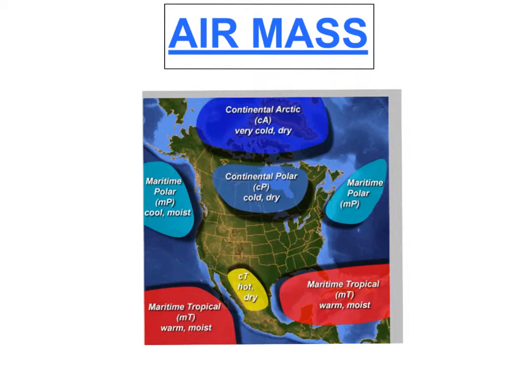We're going to look at air mass. As you can see, it's very hot and dry in the south, and there's a maritime polar also in the south of the United States, and another maritime tropical in the southwest. There's a maritime polar in the northwest and another maritime polar in the northeast.